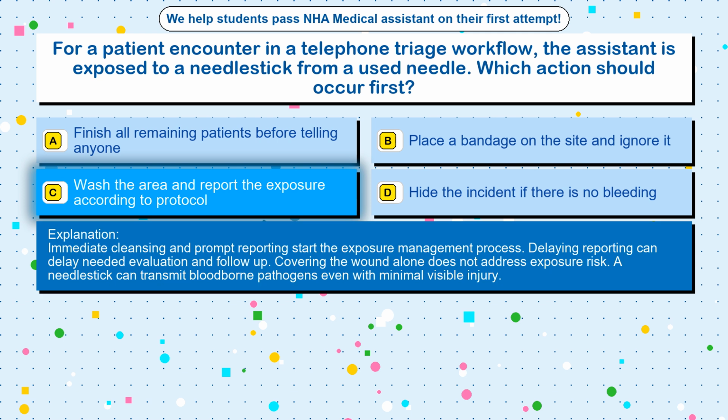Immediate cleansing and prompt reporting start the exposure management process. Delaying reporting can delay needed evaluation and follow-up. Covering the wound alone does not address exposure risk. A needle stick can transmit bloodborne pathogens even with minimal visible injury.